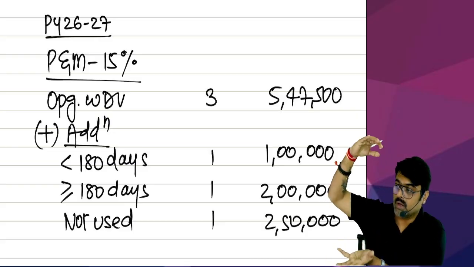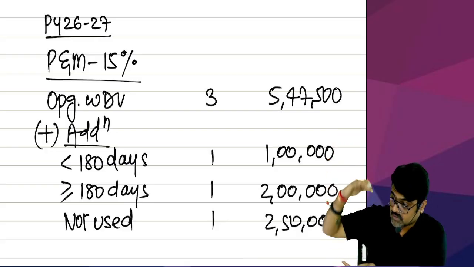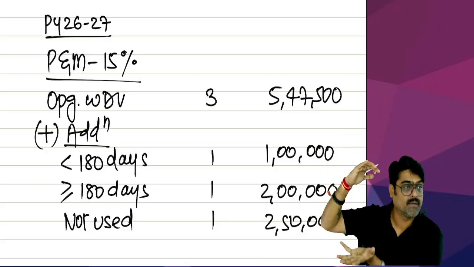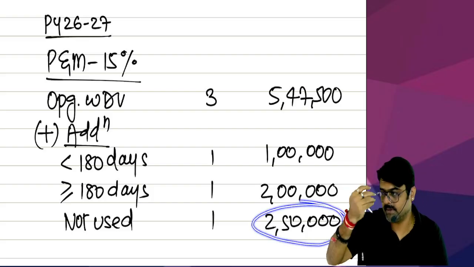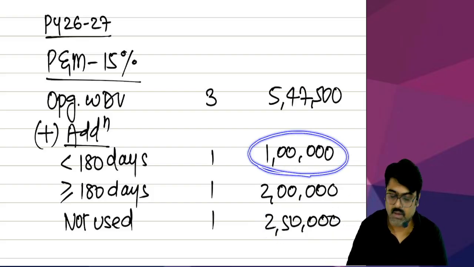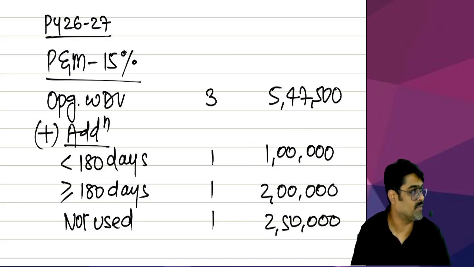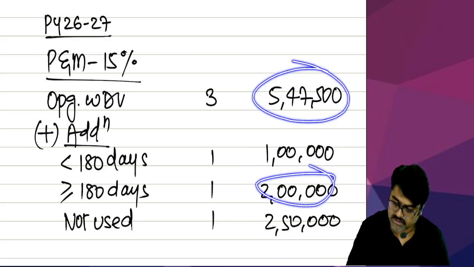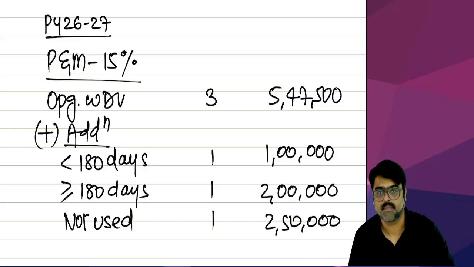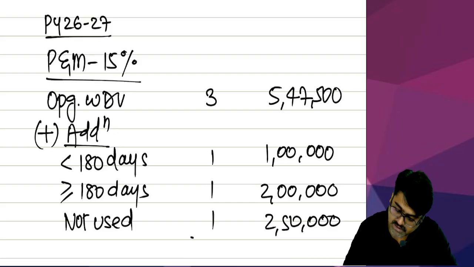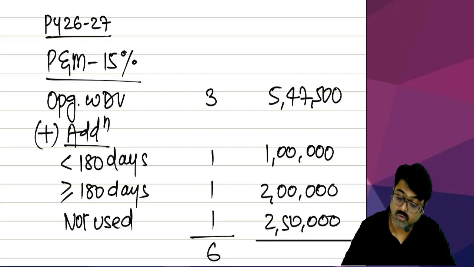So out of the total value now, 5,47,500 plus these, all the values will be added. Out of the total value, on this value, there will be no depreciation. On this value, there will be half rate of depreciation. On this and this value, there will be full rate of depreciation. Understanding or not? So tell me, how many assets are there in the block now? 6 assets. How much is the total cost of those assets now?